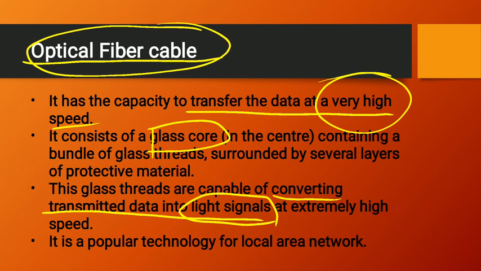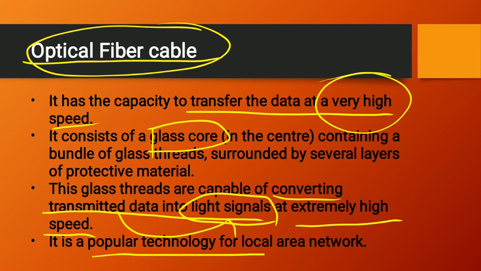It is a popular technology for the local area network, so optical fiber cable is basically used for LAN.